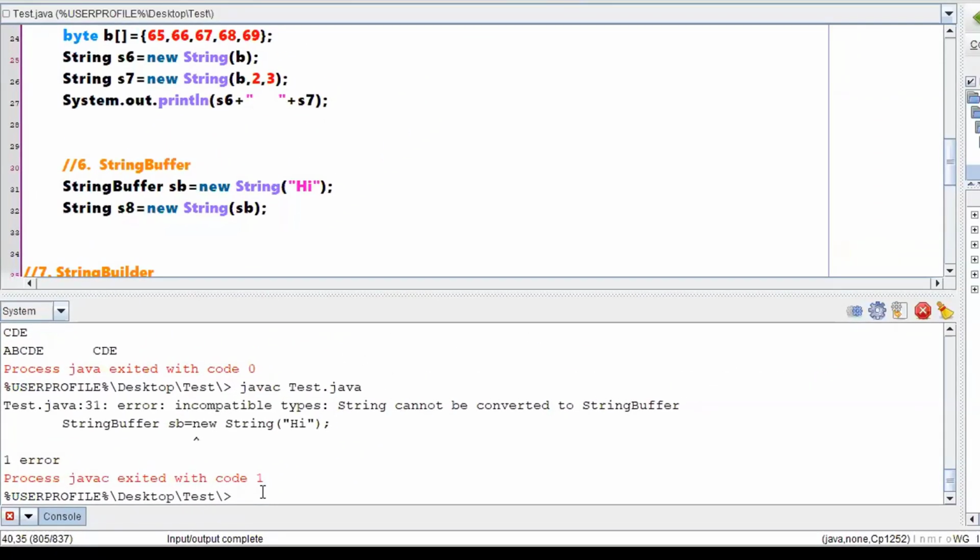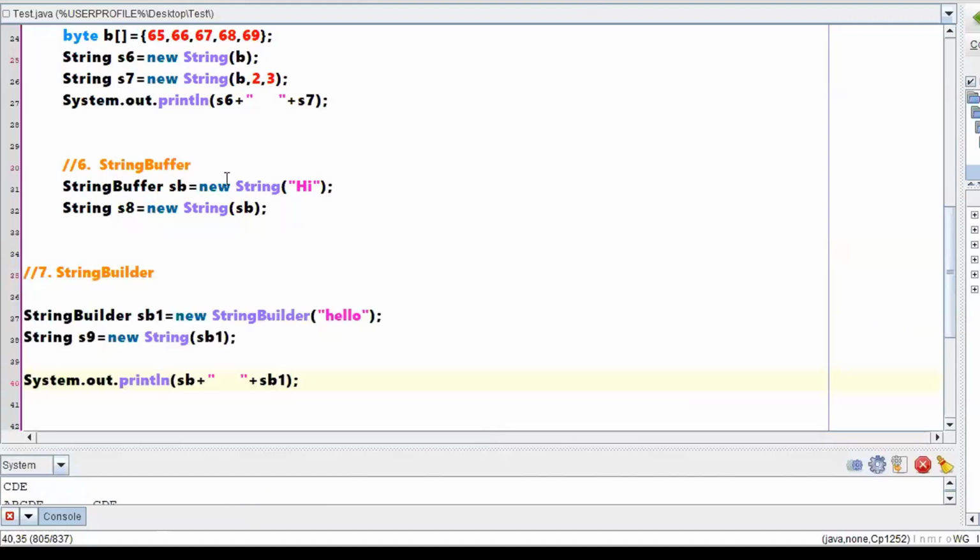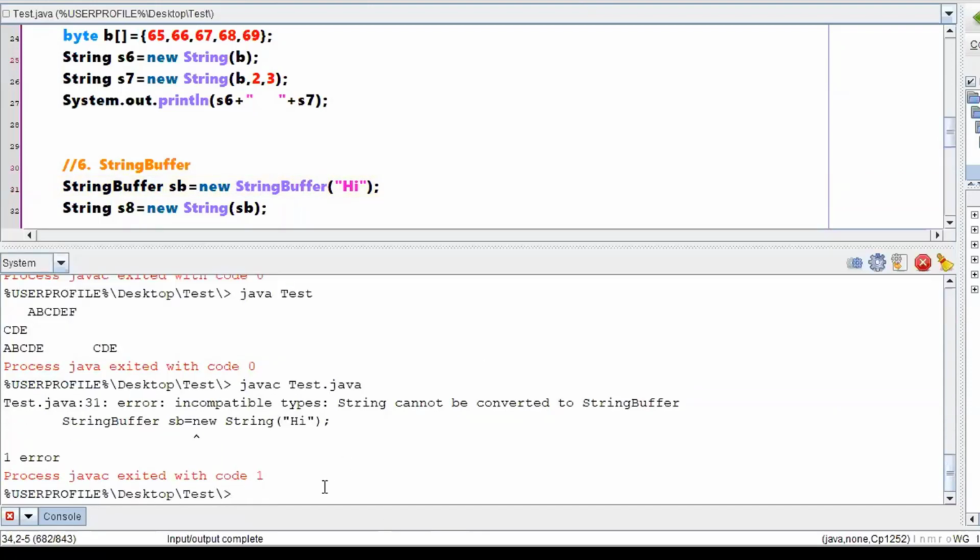Incompatible types, string cannot be converted to string buffer. Oh, who taught you Java? If someone sees this kind of an error, the immediate question to be asked is who taught you Java? On the left-hand side you gave a string buffer, on the right-hand side you gave a string.